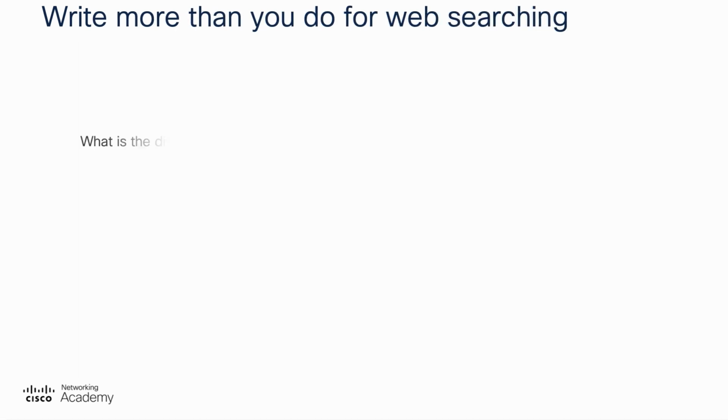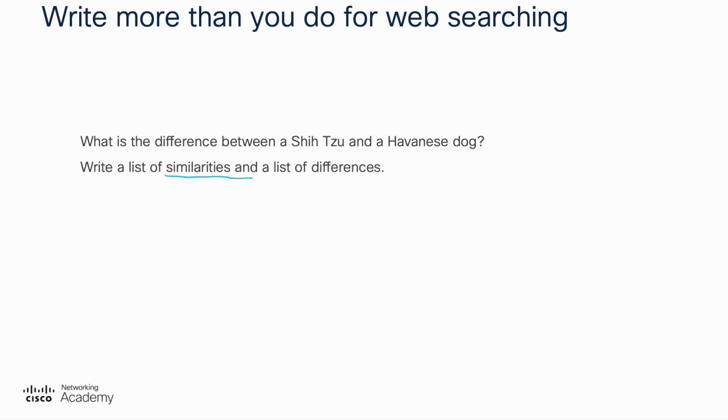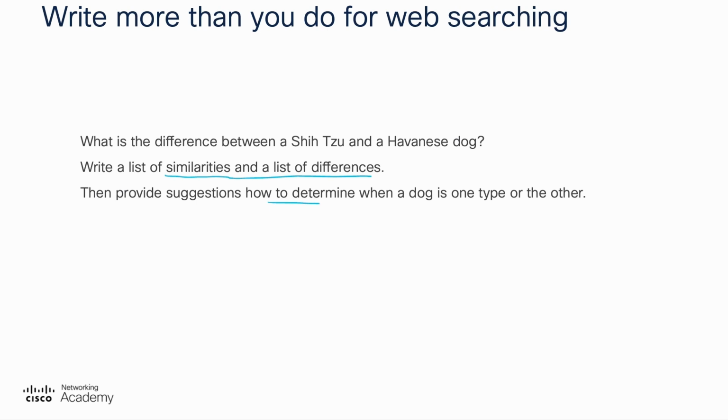But you can think about what you're looking for in the answer. Maybe ask it some intermediate steps that might help it to give a more complete answer, such as list out similarities and differences. And perhaps you can share what you plan to do with the information you get. For example, ask it for advice on how to distinguish one thing from another.